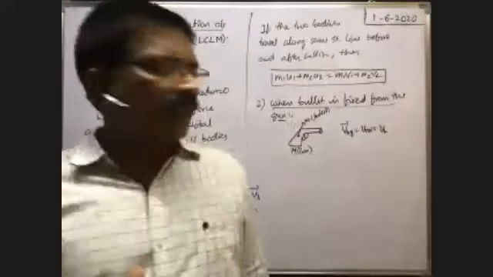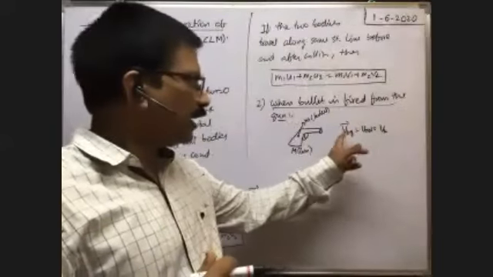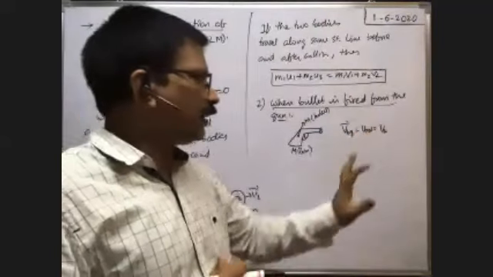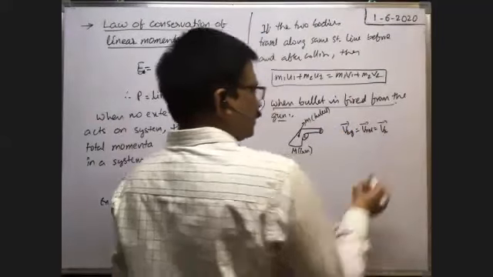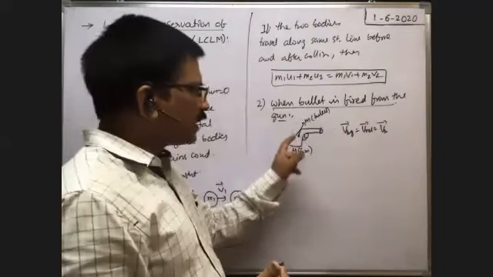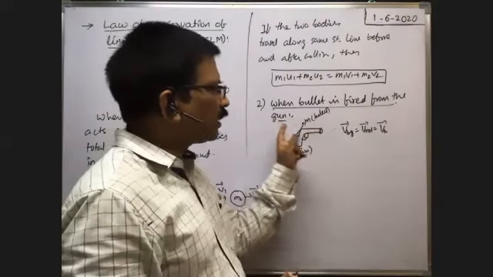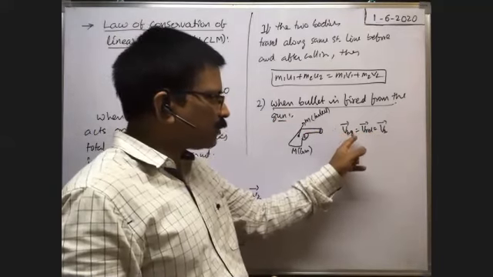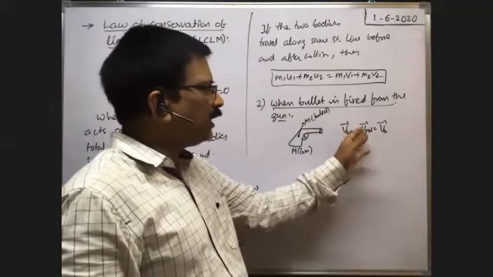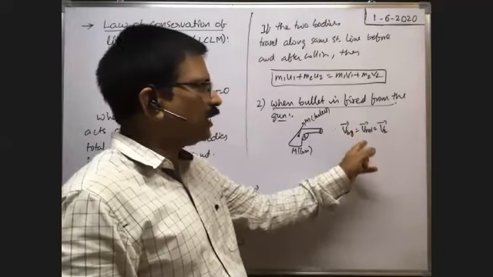With respect to the gun, the bullet comes out with a velocity VR that is given. So V relative is equal to VR bar, say. That means with respect to the gun, the velocity with which the bullet comes out is VR. So that is the velocity of the bullet with respect to the gun, or the relative velocity of the bullet with respect to the gun, VR, given.